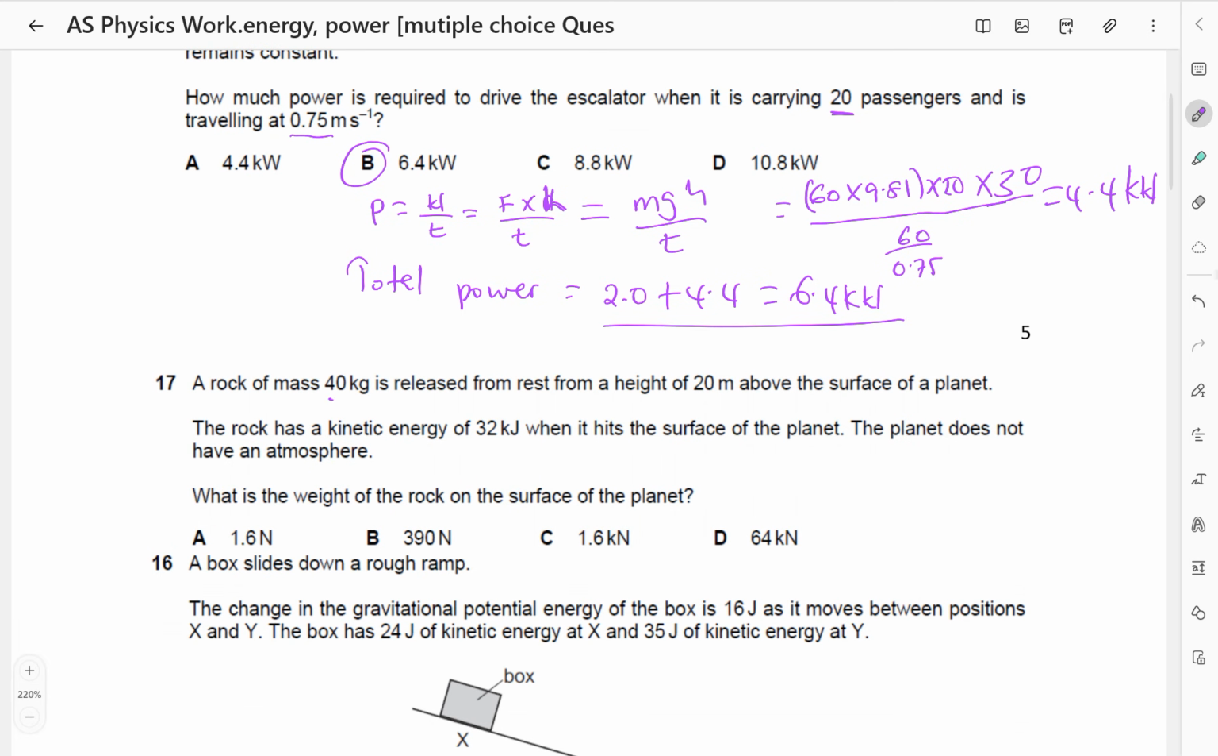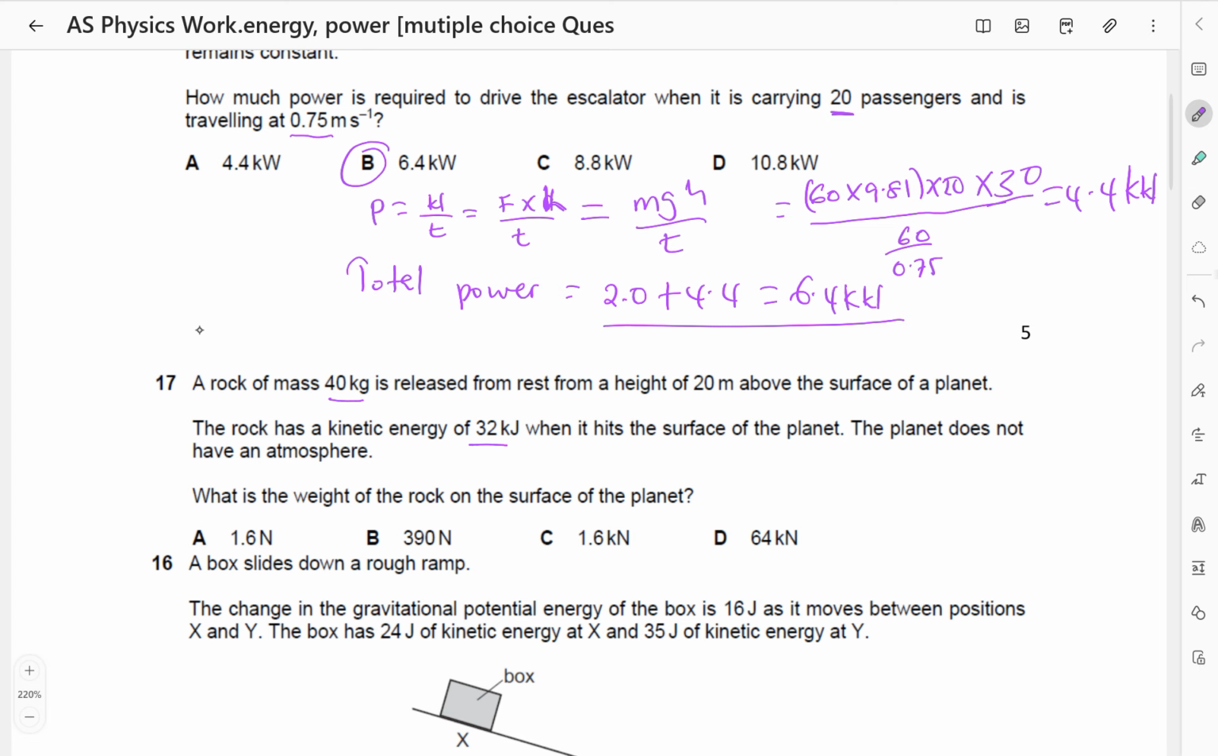A rock of mass 40 kilograms is released from rest from a height of 20 meters above the surface of a planet. The rock has a kinetic energy of 32 kilojoules when it hits the surface of the planet. The planet does not have an atmosphere. What is the weight of the rock on the surface of the planet?